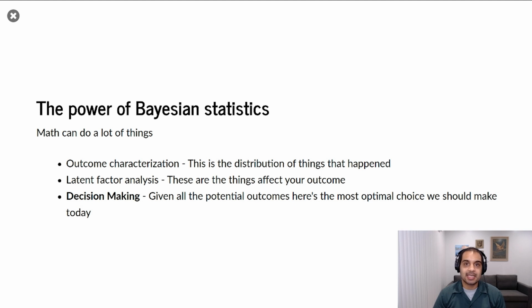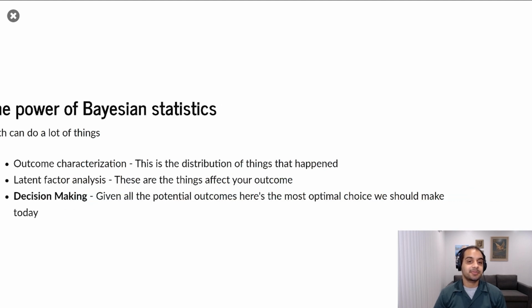Bayesian statistics can do latent factor analysis. So it helps you understand whether age or smoking or diet, how they affect the outcome of men's weight in California or Texas or China or wherever. We're not going to talk about either of those two things, even though they're powerful on their own. What we're going to talk about is how you can use Bayes' theorem to make decisions.